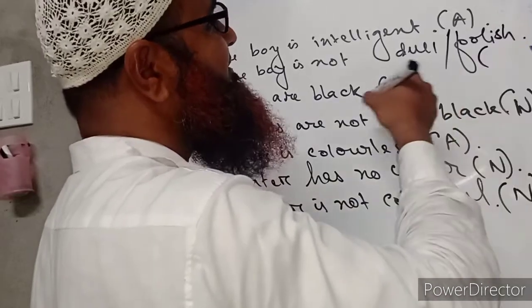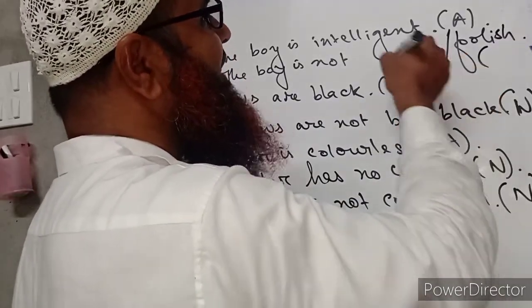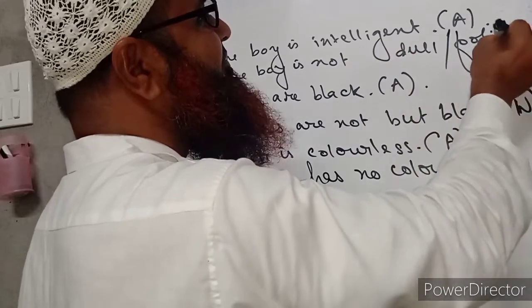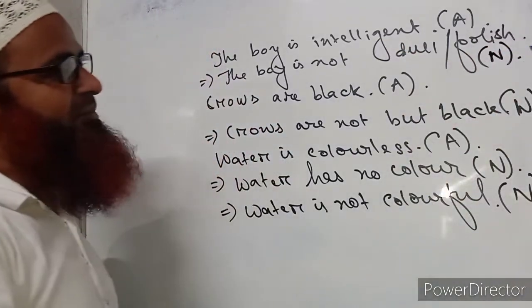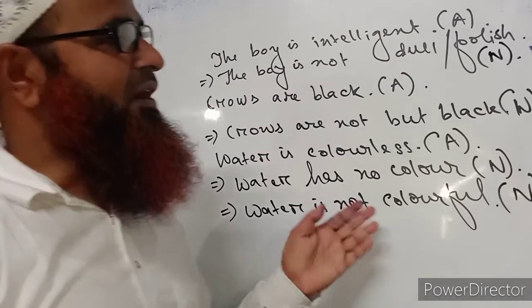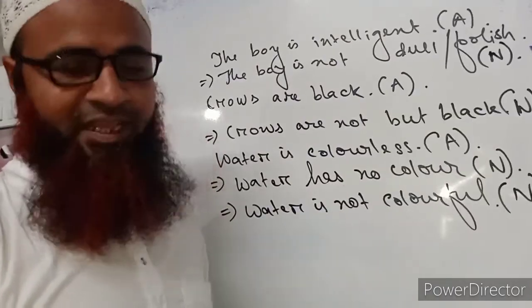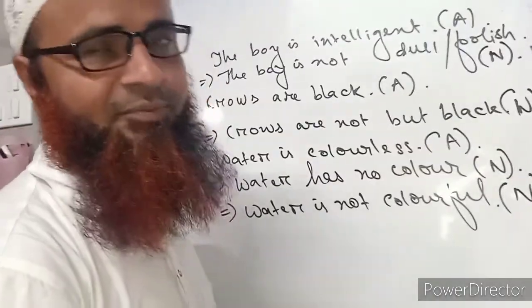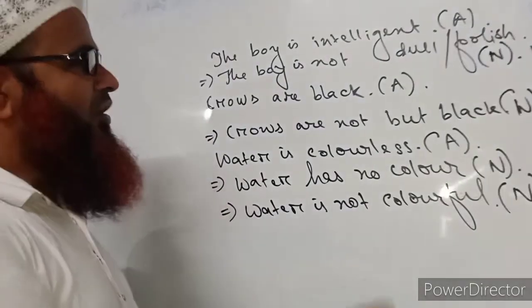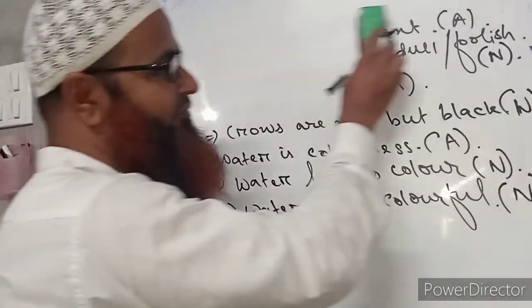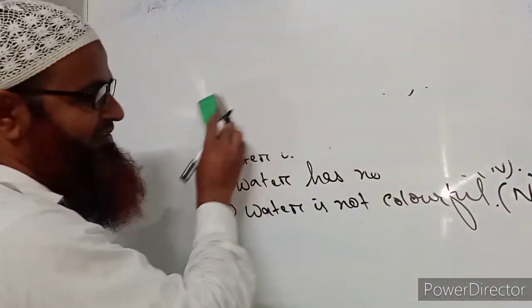So all the sentences we are turning into negative are not changing their meaning. This kind of changing of sentences from affirmative to negative is called interchange of affirmative into negative sentences.